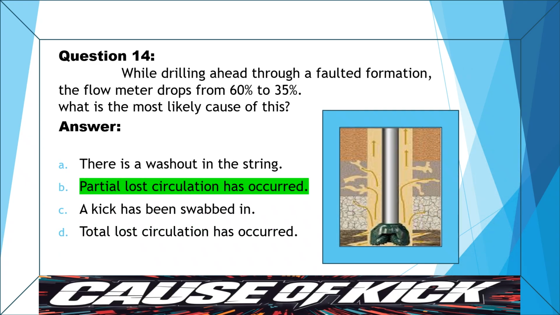Question. While drilling ahead through a faulted formation, the flow meter drops from 60% to 35%. What is the most likely cause of this? Partial loss circulation occurred as drilling fluid escaped into the faulted formation.